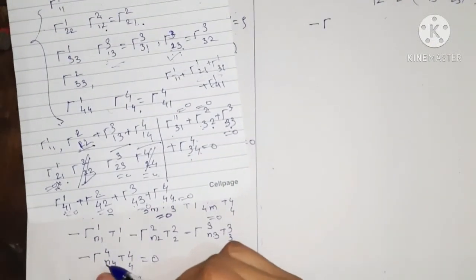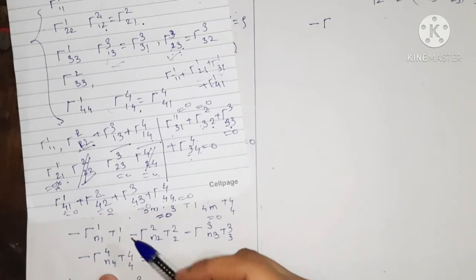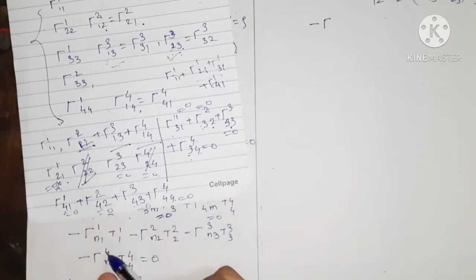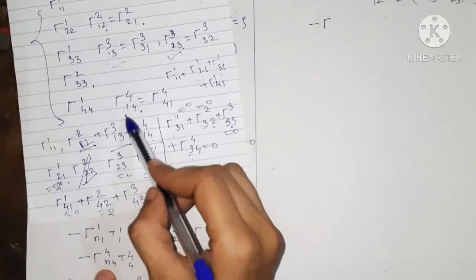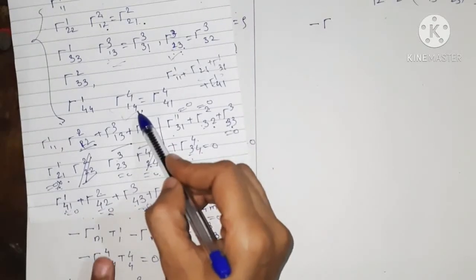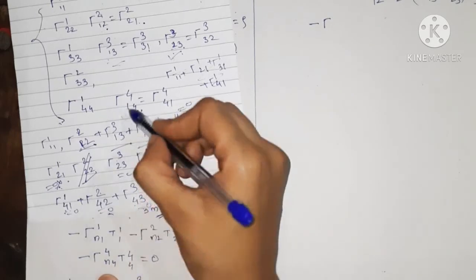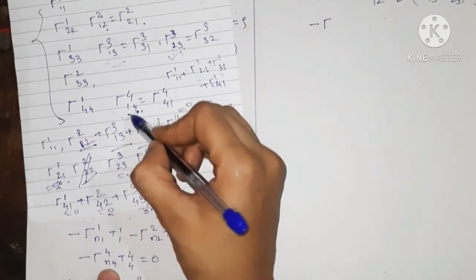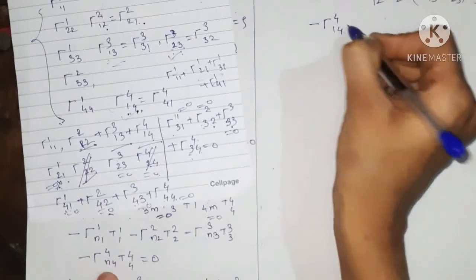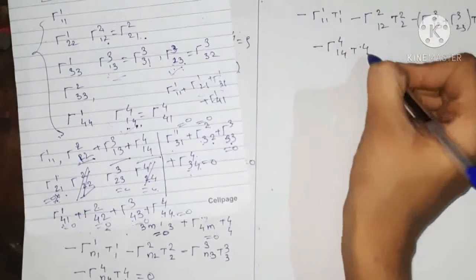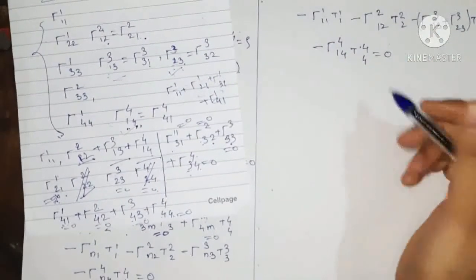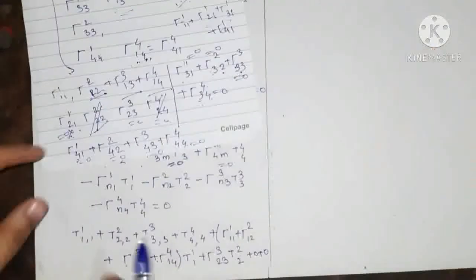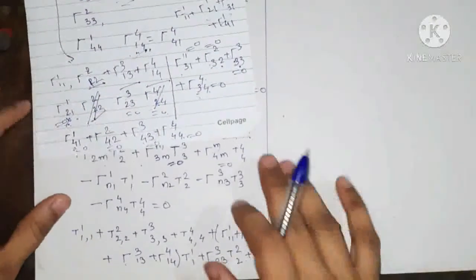4 and 4 is again varying n as 1, 2, 3, 4. So what we get? If we vary n equals 1, 2, 3, 4, then for n equals 1 we have 4, 1, 4 which is present. 4, 2, 4, 4, 3, 4 and 4, 4, 4 are all not present. Only n can take the value 1. Okay, so 4, 1, 4 t 4, 4, that equals 0. Okay, so we have here this term and this one.